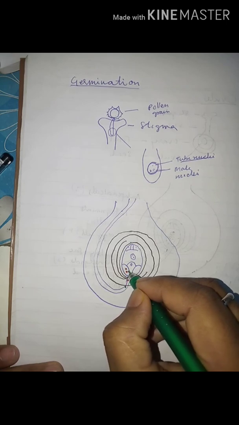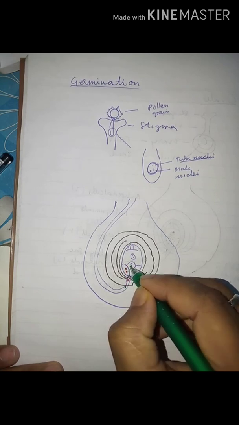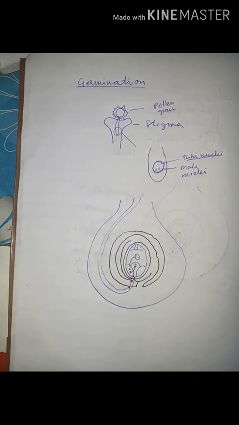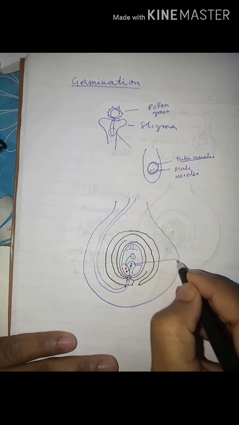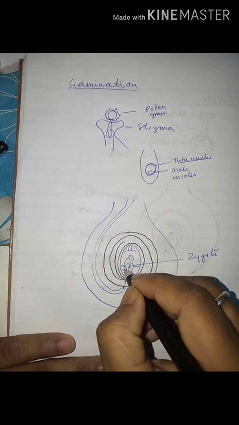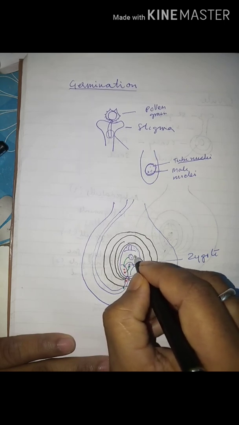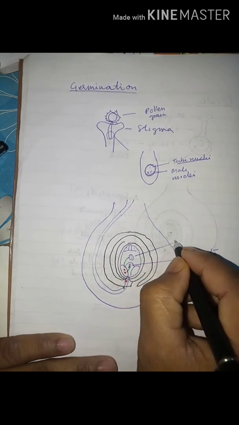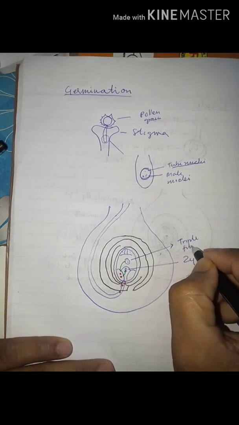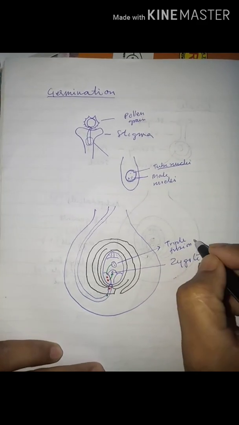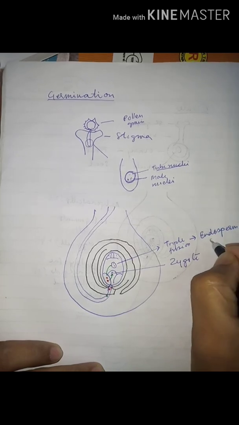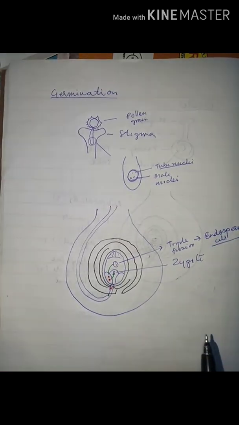Here both the male nuclei will fuse with 2 different structures: one with the egg cell, which leads to the development of the zygote, and the other male nucleus fuses with the polar nuclei. Here there is a fusion of 3 nuclei, so it is known as triple fusion, and triple fusion leads to the development of the endosperm cell. Clear? Once more.